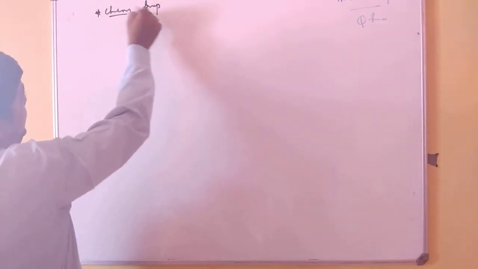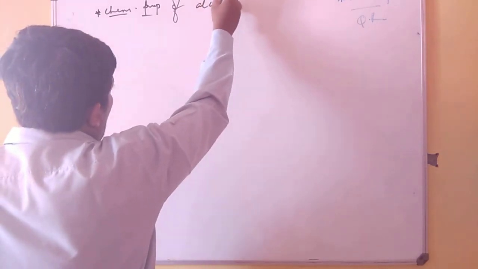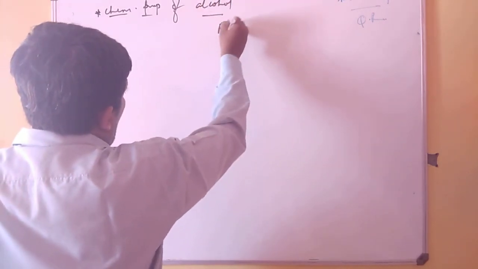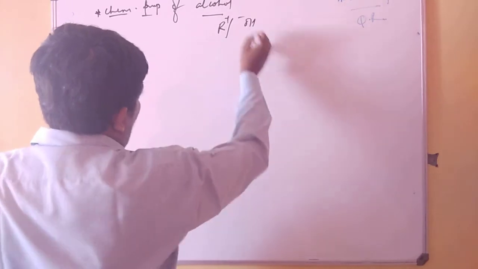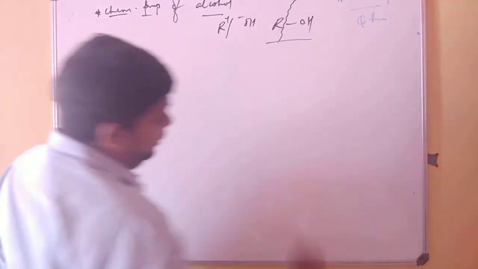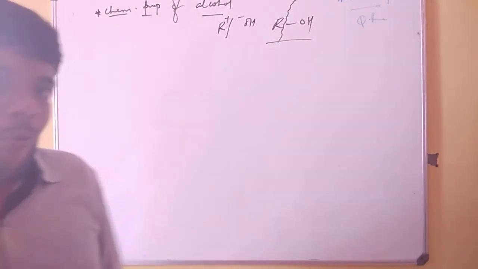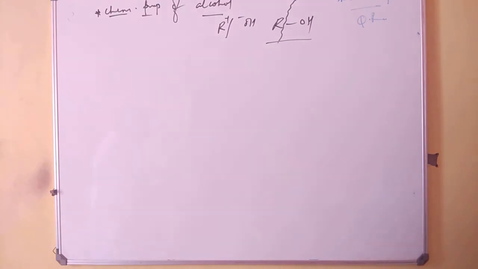Chemical property of alcohol: R plus and OH minus, that is the breaking of the RO bond. Over here I'll take four reactions at a shot to make you understand the chemistry.